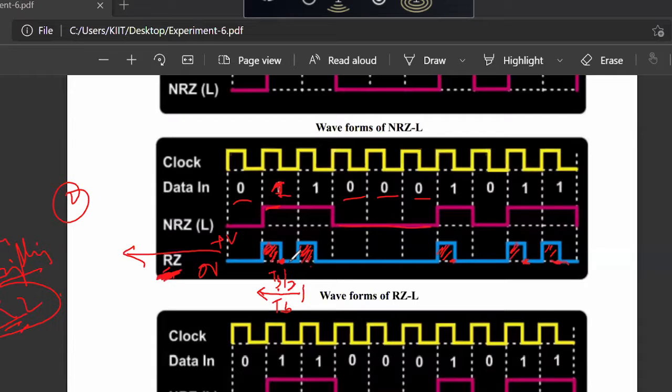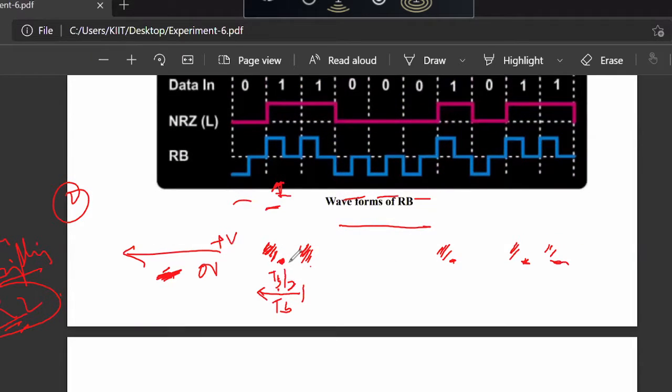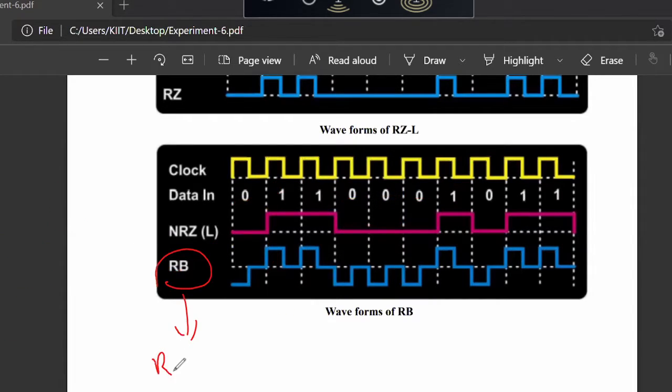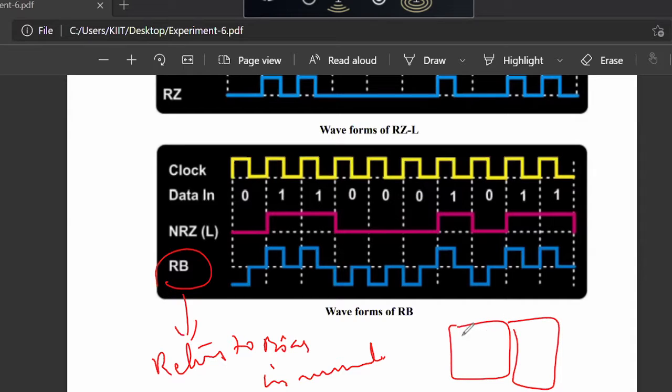If you see the third signal in the manual, this one, it is written as return to bias. RB means return to bias in the manual. The manual has been created according to the circuits present in the trainer kit, and they have their own names. But in the theory, in the books that you find, the names are different.